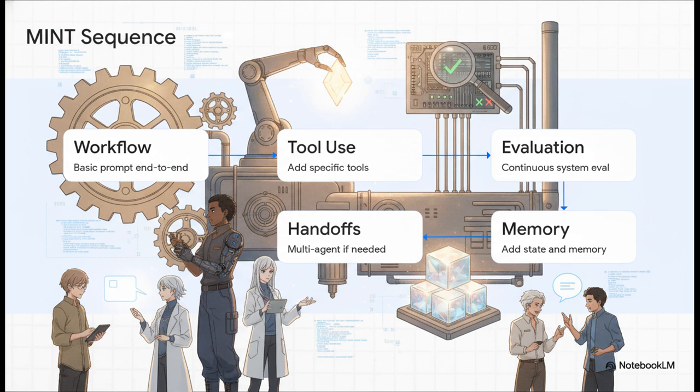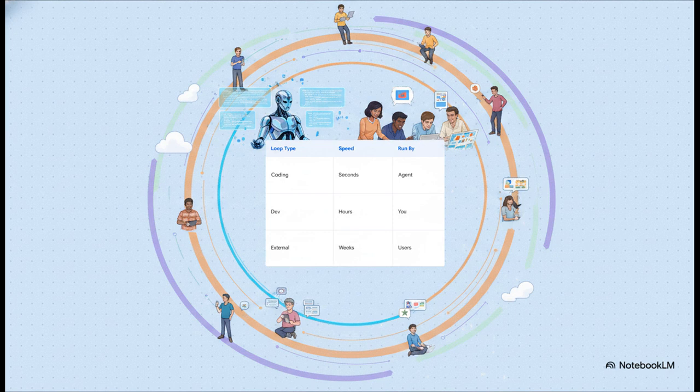I promise you, the opposite approach, wiring up 5 agents, a massive vector database, and long-term memory before you even confirm the basic loop works, will completely kill your project. As we zoom out to look at the macro view of building software this way, we can look at Andrew Ng's brilliant concept of the 3 nested loops.